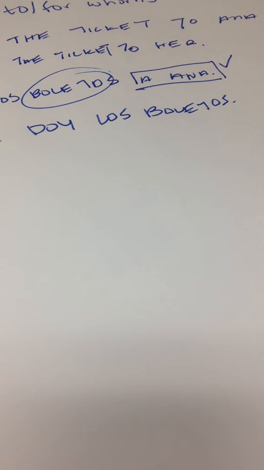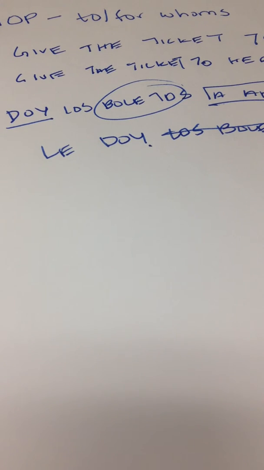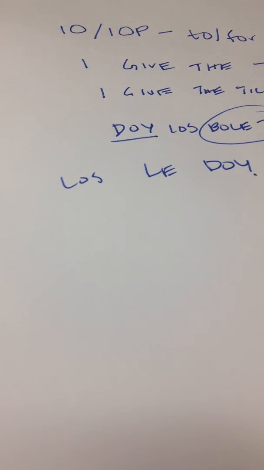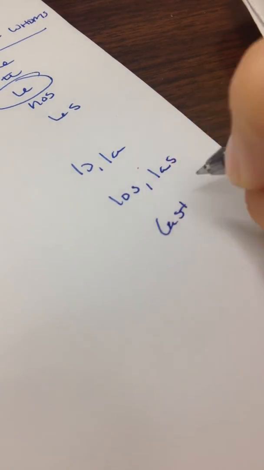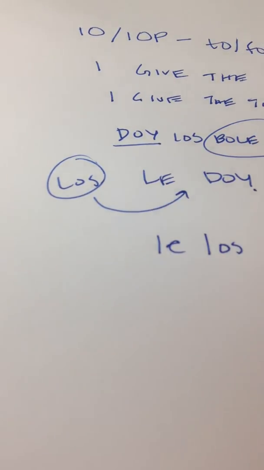So that's extra credit. If you want to put both of them in a sentence, that's fine, but it doesn't just go, okay, los le doy. Because it doesn't work that easily. If you decide to do that for extra credit, awesome. If you don't, that doesn't matter. I'll just tell you really quickly that if you want to, you have to make the lo, la, los, or las go last. All right, and so you would put le los doy. But it's also not that easy.